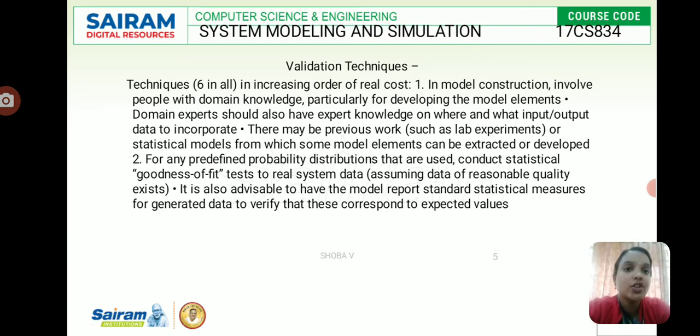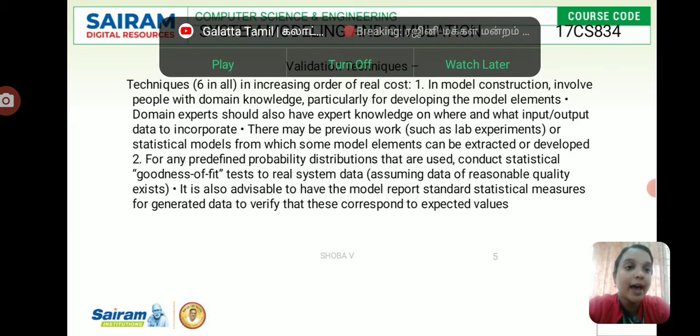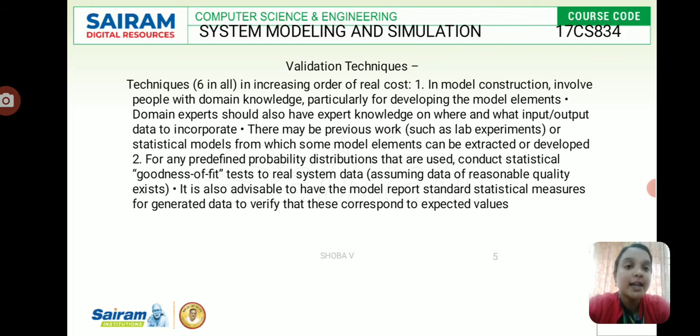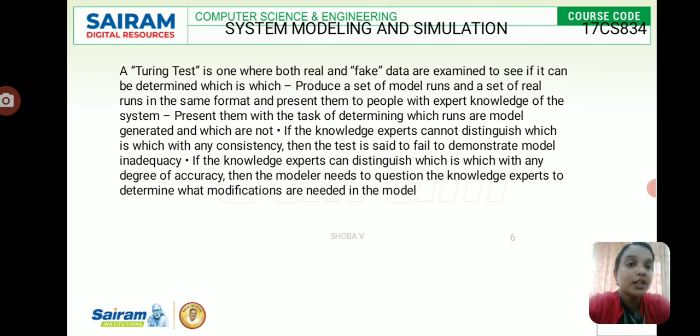Model construction involves domain knowledge, particularly for developing the model elements. Domain experts should have the expert knowledge on where and what input-output data to incorporate. There may be previous work or a statistical model from which some model elements can be extracted or developed. And for any predefined probability distributions, we have the goodness of fit test too. The Turing test is also one of the techniques we already discussed.